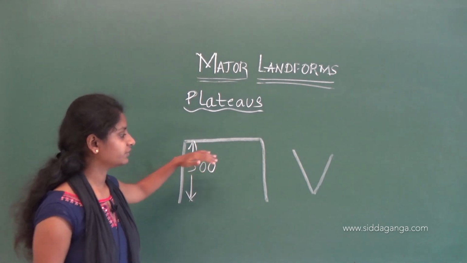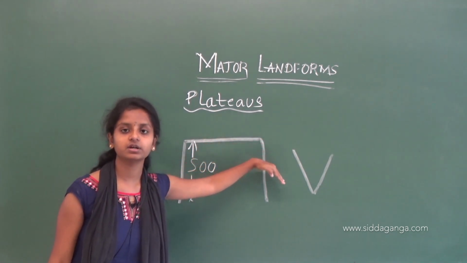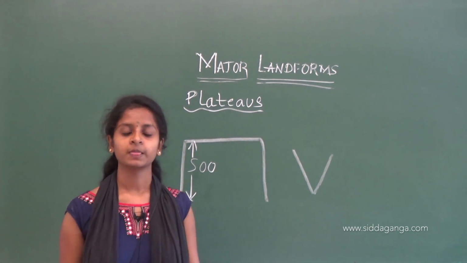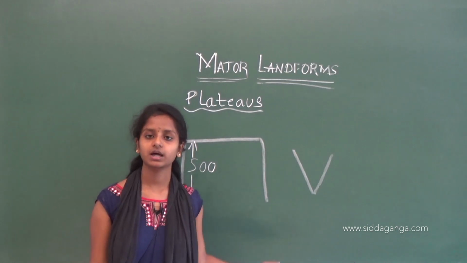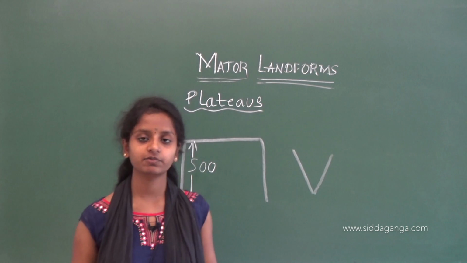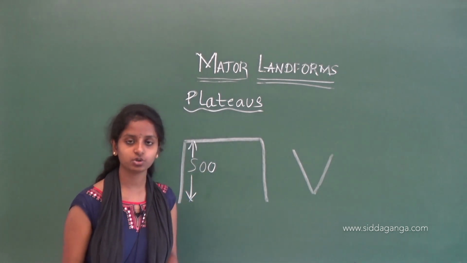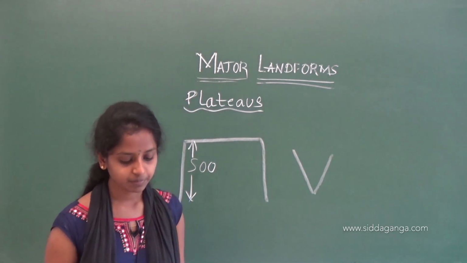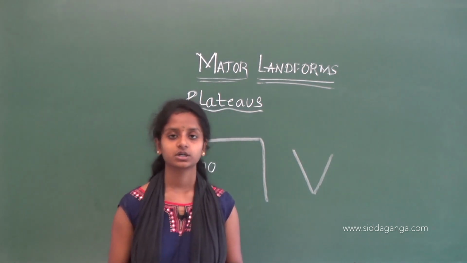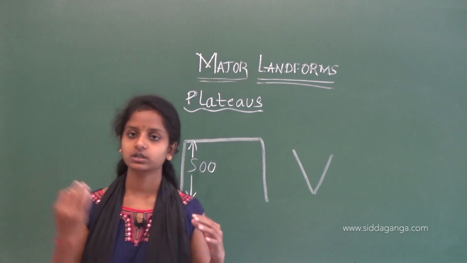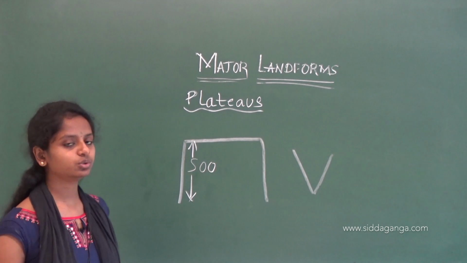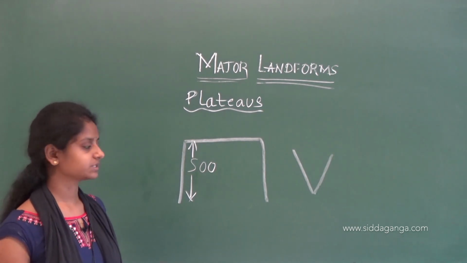So we have seen that it will be having cut streams or rivers, so that waterfall will be helpful for us to generate hydroelectricity. Plateaus in tropical areas are good for growing crops.